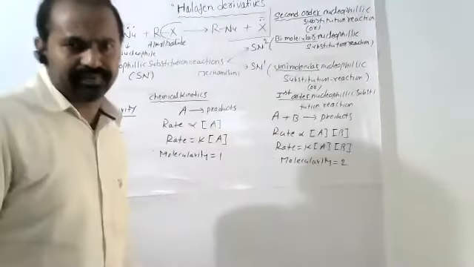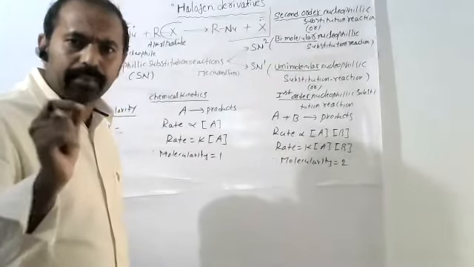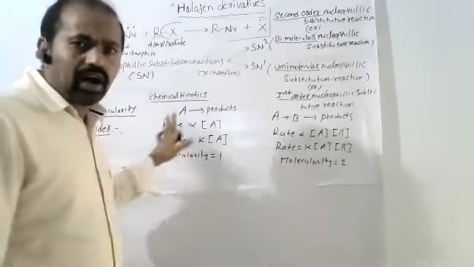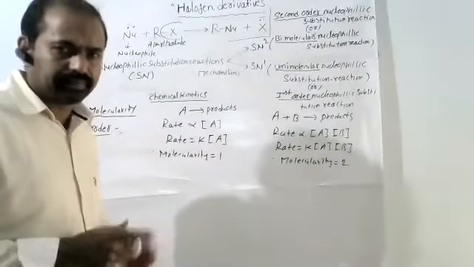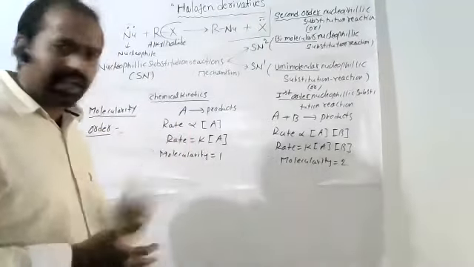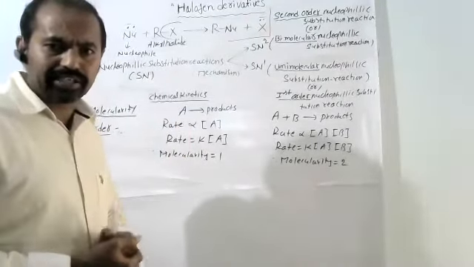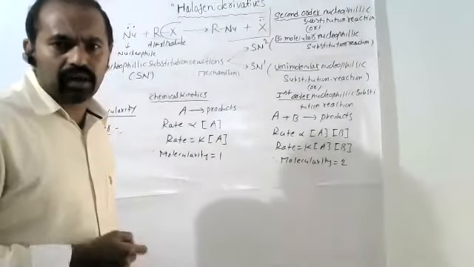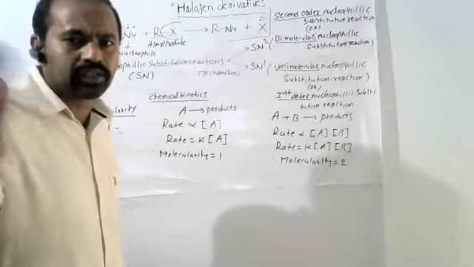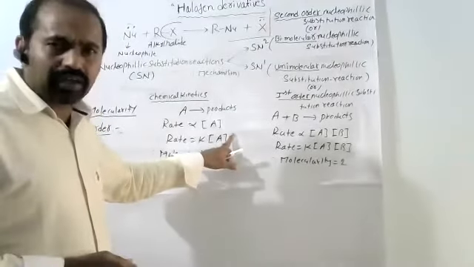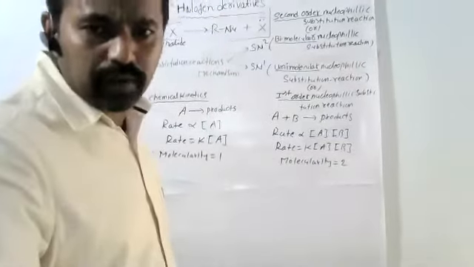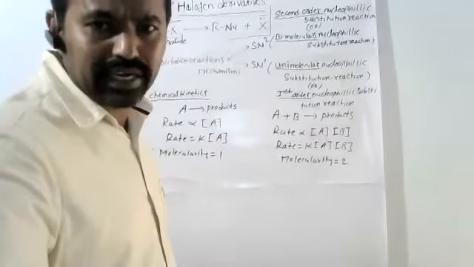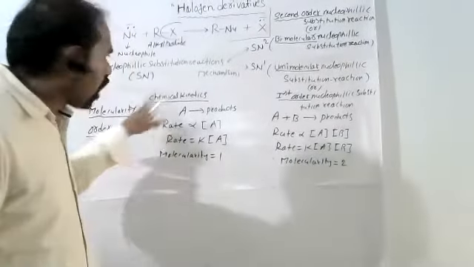According to chemical kinetics, the order is nothing but, in a rate of reaction, the sum of the powers of the reactants' concentrations. That is called order of reaction.